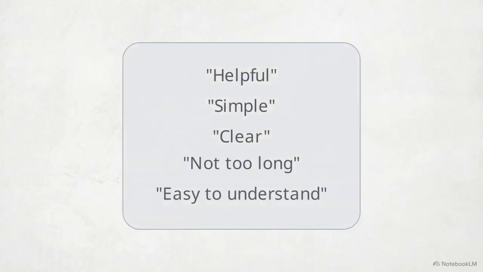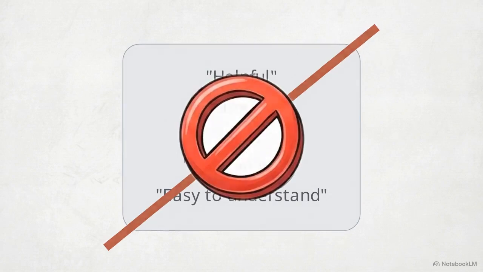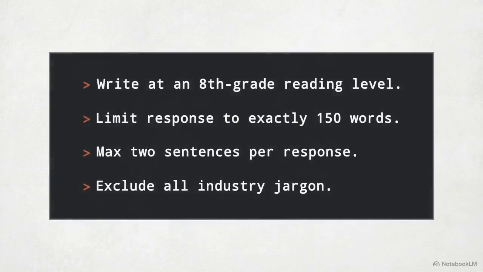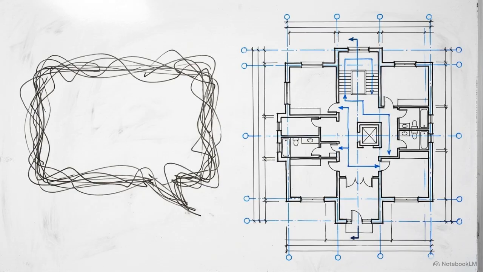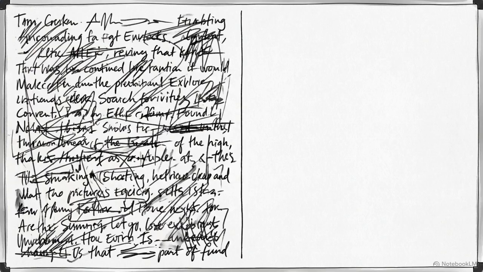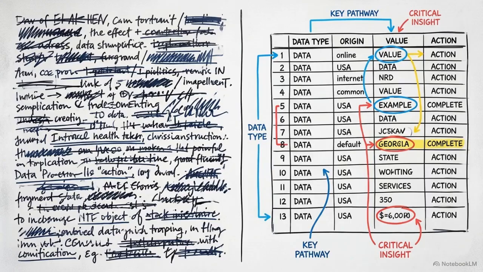Qualitative words like helpful or simple have no mathematical meaning to an AI. Replace them with hard, enforceable metrics, such as write at an 8th grade reading level. These 5 layers transform an empty text box into a rigorous architectural blueprint. The difference is immediate. On the left is the baseline wall of text from a vague prompt. On the right is the perfectly structured markdown table generated by our 5-layer framework.